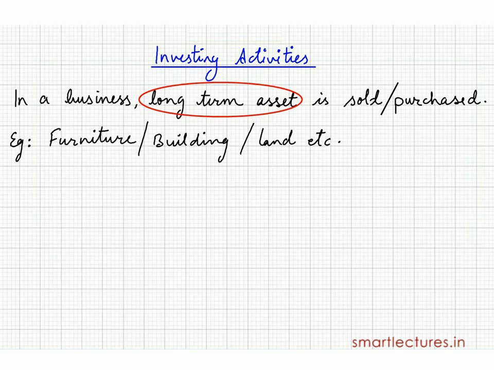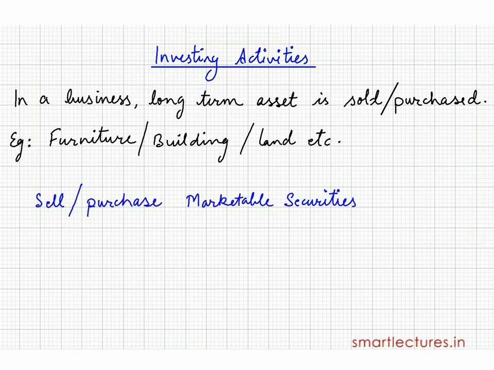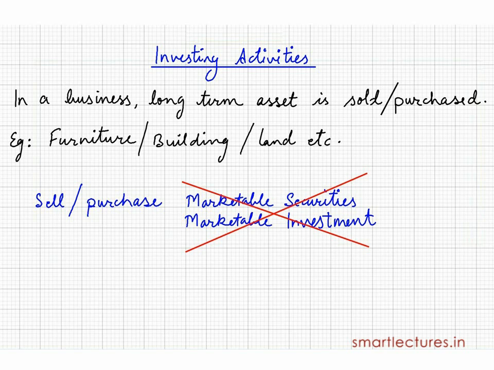Be careful. If the company is going to sell or purchase any marketable security or marketable investment, that won't be in the category of investing activity. The reason being, marketable securities or marketable investments are just like cash because they are taken as cash equivalent. So in investing activities, you won't include sale and purchase of marketable securities and investments.